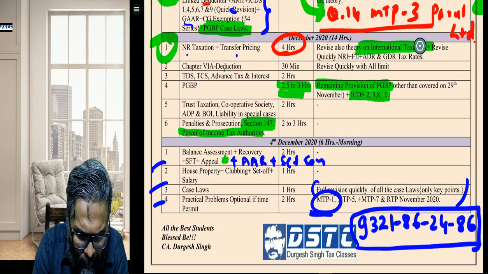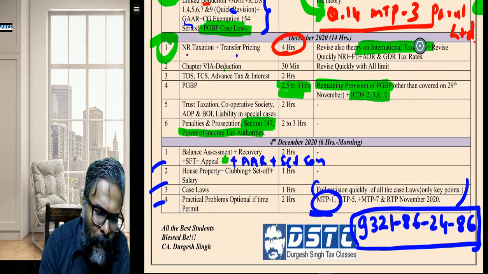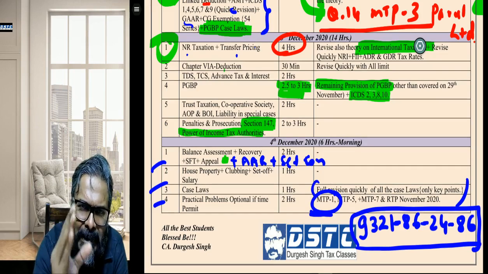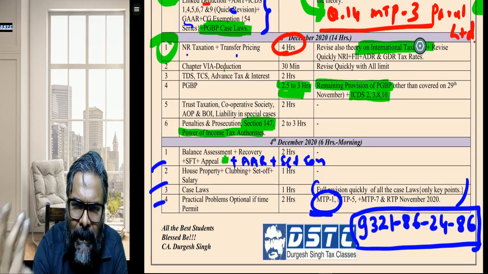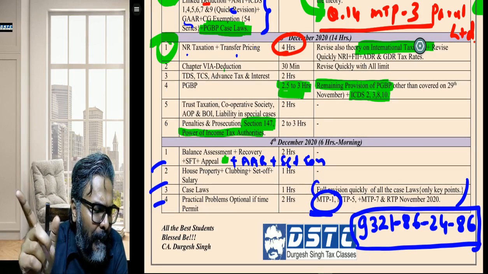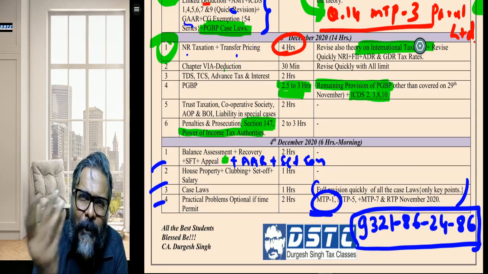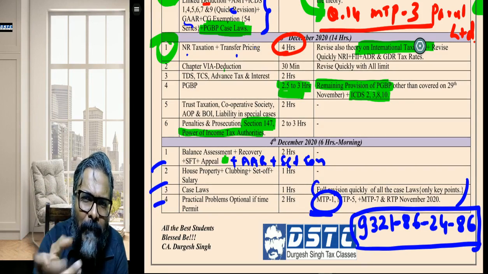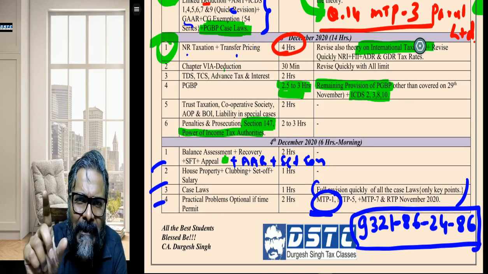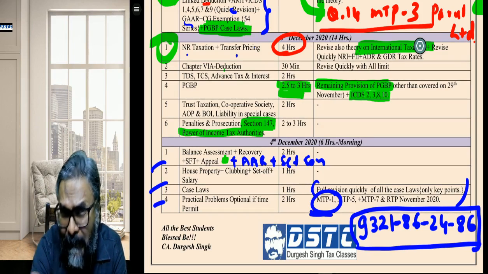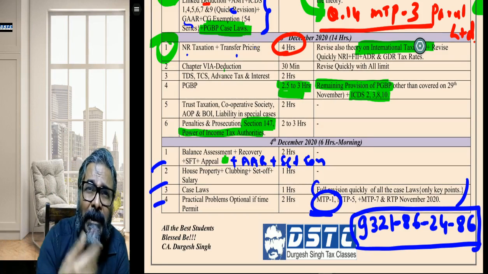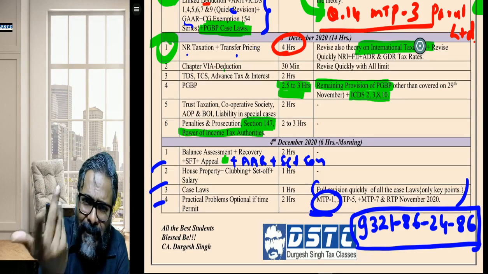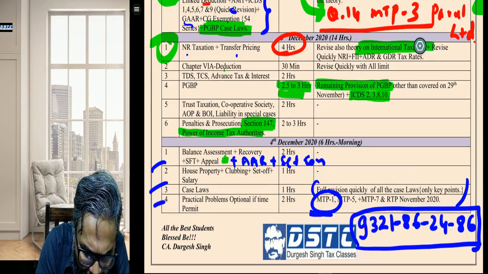Chandni, is there an important question for transfer pricing from the compiler before one day? Chandni, what I am going to do is that many students are asking, if I have done only the compiler, what should I do? I have not done MTP. So see, if you have done MTP, stick to MTP. If you have not done MTP and you have done the compiler, I will list out in a day or two, give me some time, in my Telegram channel the important questions of the compiler that you can see. And in that, transfer pricing also, I will try to cover.